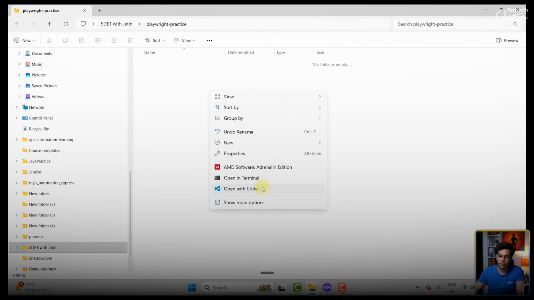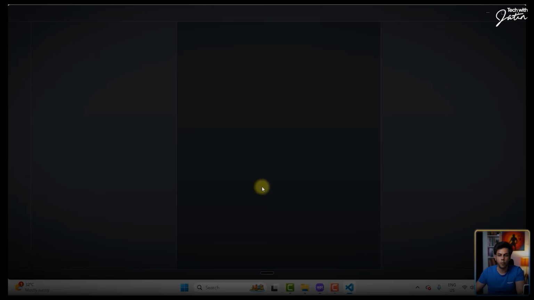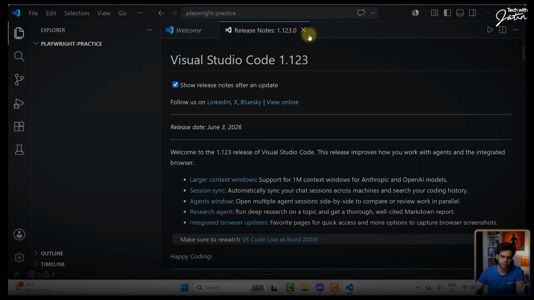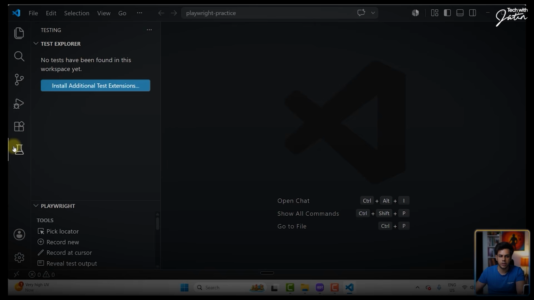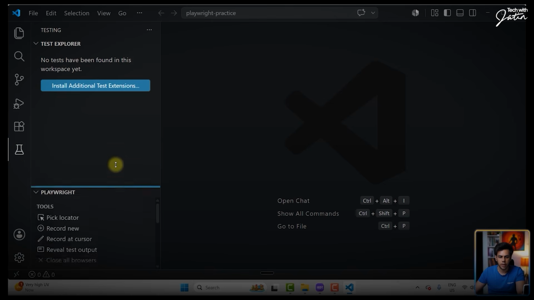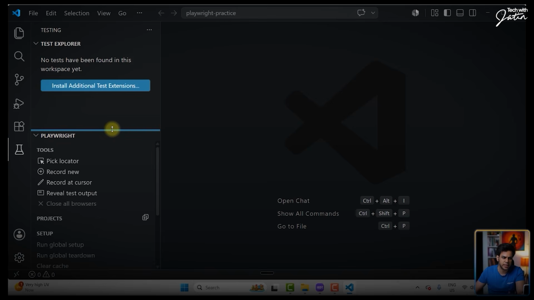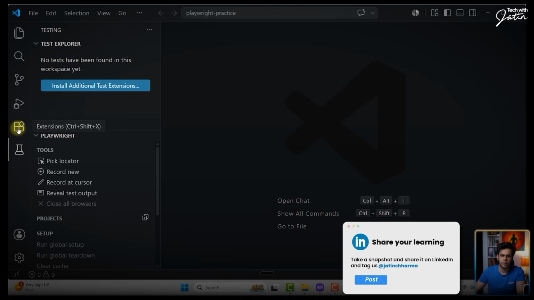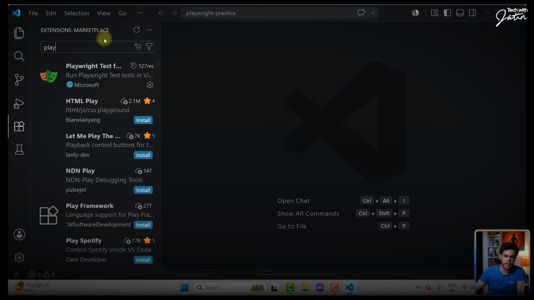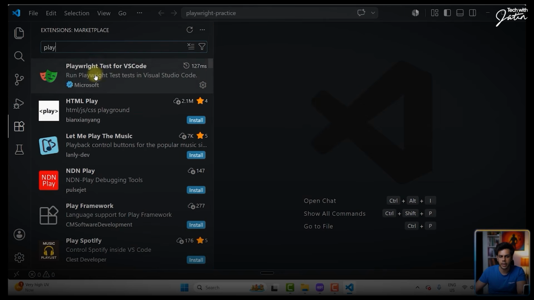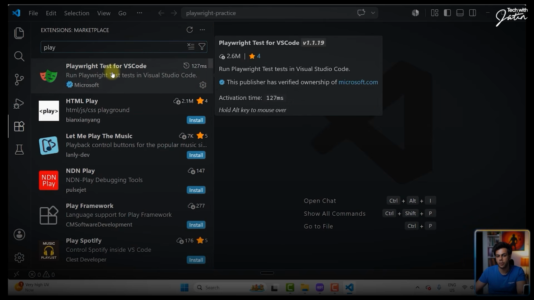We are going to right click and open this folder in VS Code. Perfect. Now, a couple of things you should be aware of. I have an extension installed over here, which is my Playwright test extension. You might have this extension. If you don't have it, don't worry, we'll quickly install it. If you're not able to see this test tube right now, go to the extensions and search for Playwright test runner. This is the Playwright test for VS Code. This is the one which I have.